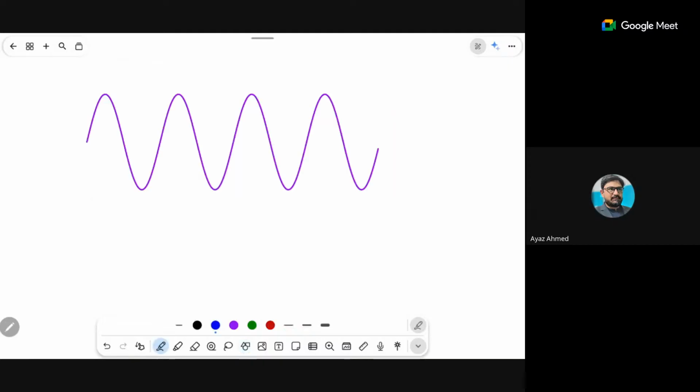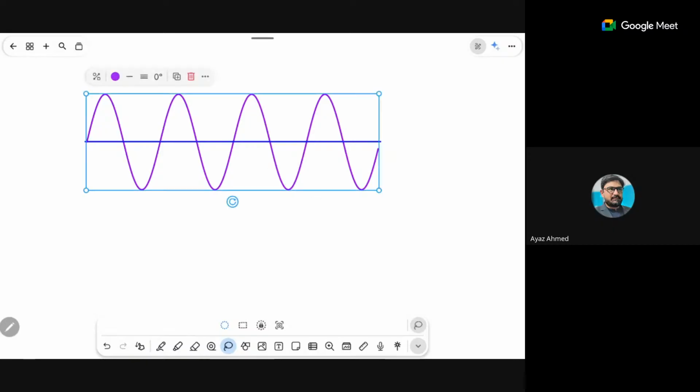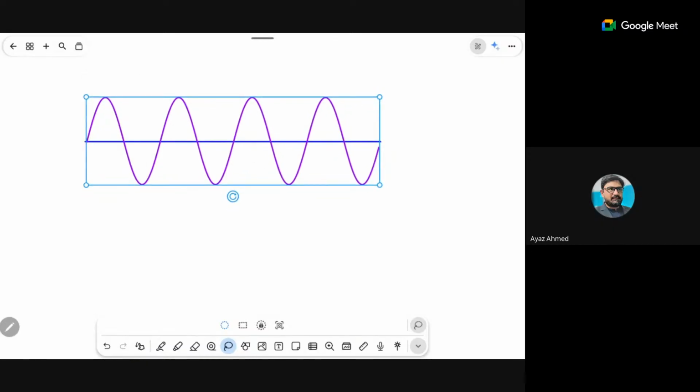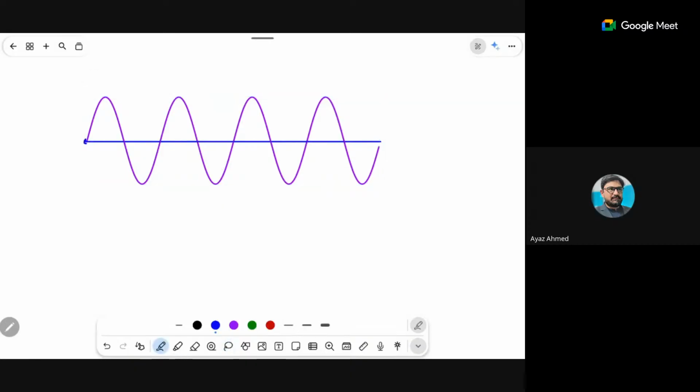That wave definitely will have a time period, right? So first of all, I must consider what the time period of this wave is. Let's say on this graph, this is 0, this is 2, 4, 6, 8, 10, 12, 14, and so on.